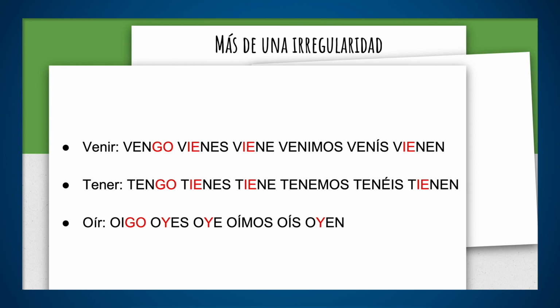And oír, that is to listen or to hear. Because when we're talking about to listen, we probably translate it to escuchar. Oír is to hear. What happens is sometimes in Spanish, we don't make so much distinction between to hear or to listen as much as we do in English. Okay? So yo oigo la música. Yo tengo un libro. Yo vengo a la universidad. Remember, venir is to come.